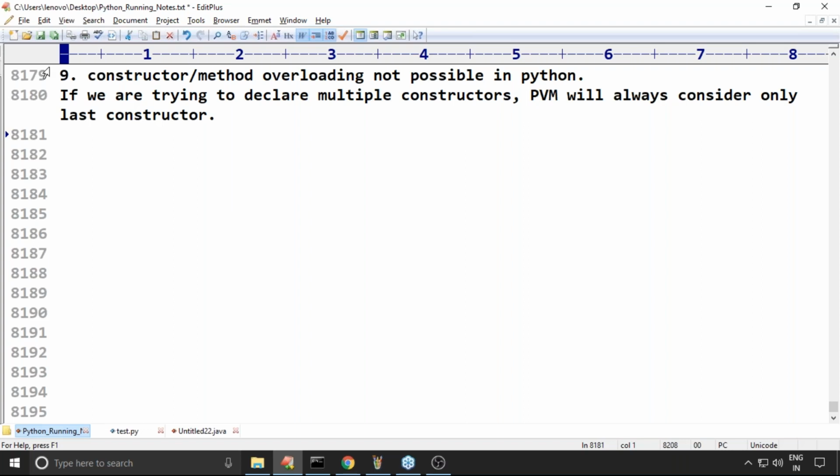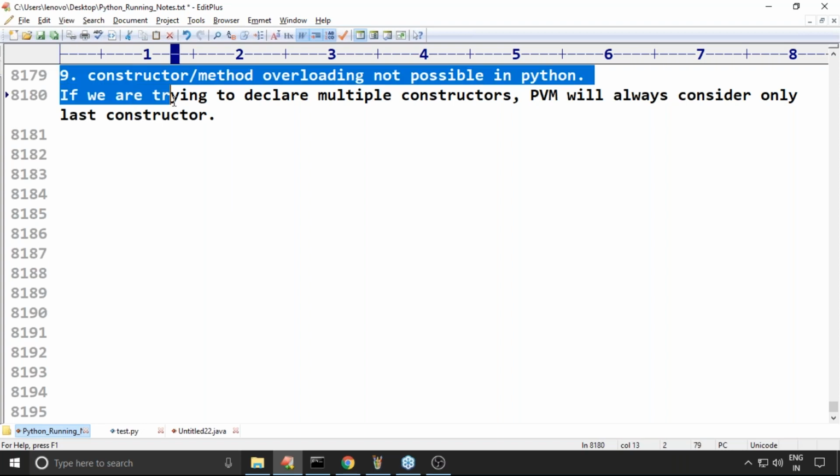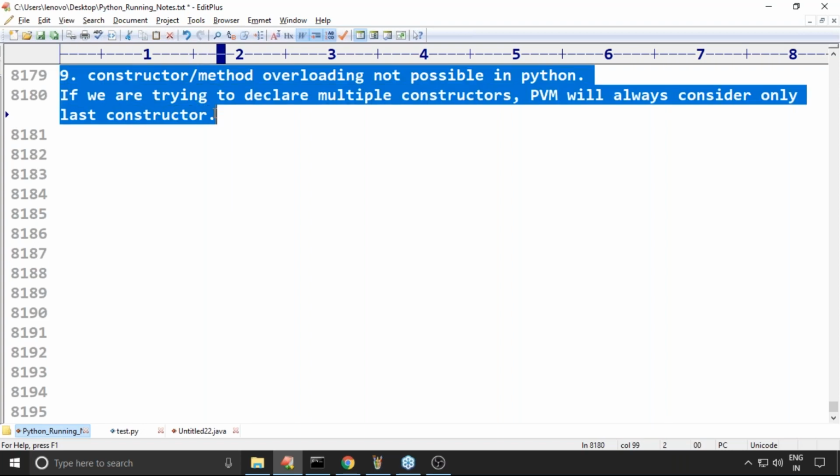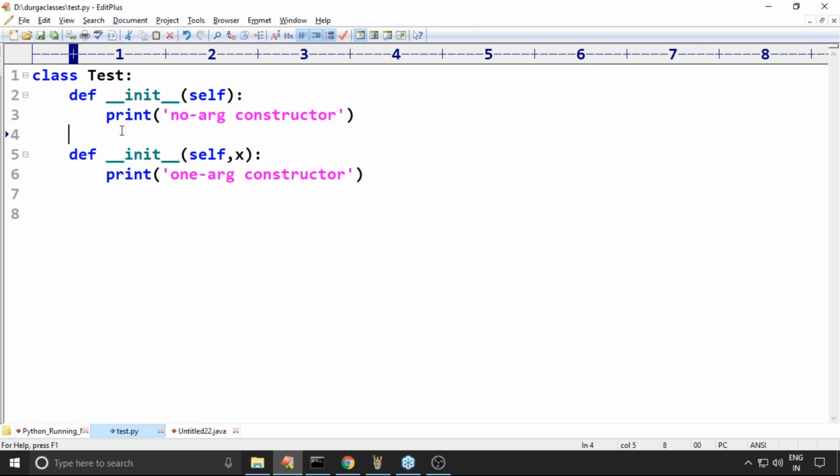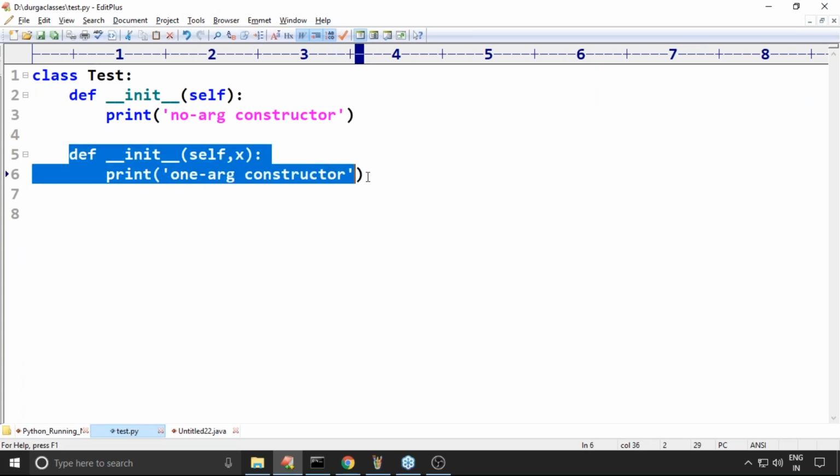Feeling comfortable? Multiple students asked this doubt: is overloading of the constructor possible or not? Not only here, even in the case of methods, please take special care. With the same name, only one method is possible. With the same name, only one constructor is possible. That's why, even if you take multiple constructors, the Python virtual machine will take only this one.